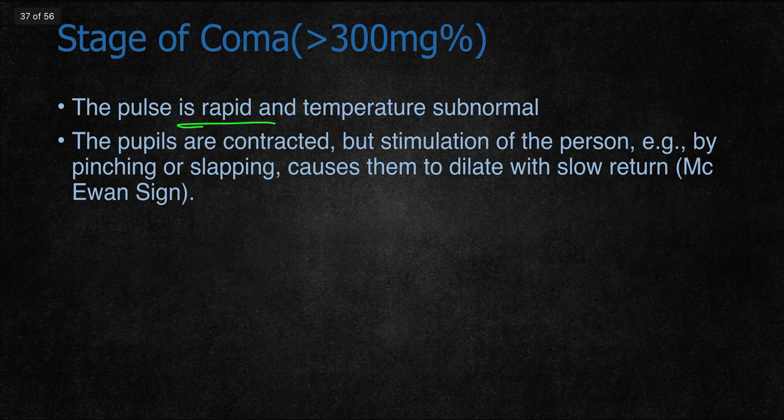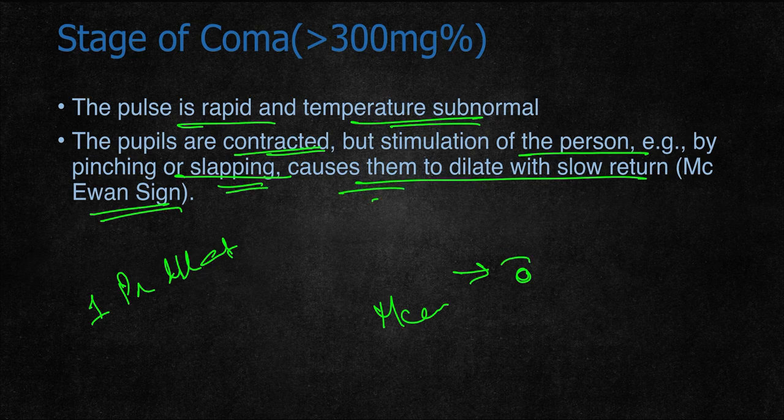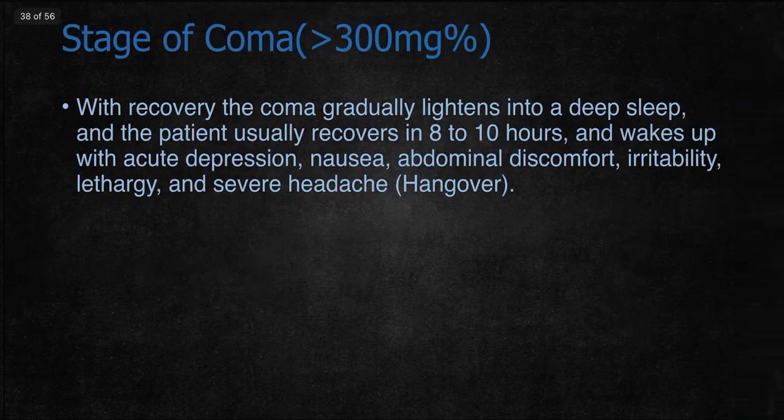The pulse is rapid and temperature is subnormal. The pupils are contracted. Previously, in the first stage, the pupils are dilated. Later on they become contracted. But stimulation of the person by pinching or slapping causes them to dilate and slowly return, which is called Macewen's sign. So in Macewen's sign, the pupils are usually contracted, but if stimulation is given like slapping or pinching, the pupils will dilate and slowly return to normal.